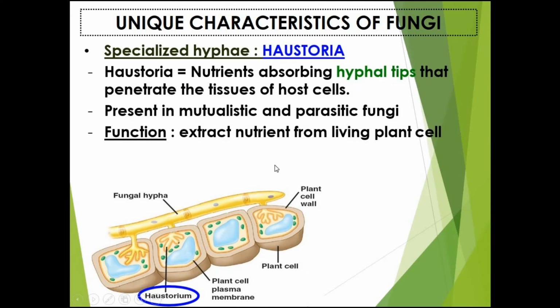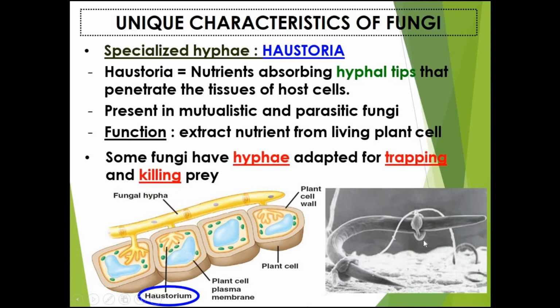Haustoria is a type of hyphae which is able to absorb nutrients by penetrating the tissues of the host cell, and this is present in mutualistic and parasitic fungi. The function is to extract the nutrients from the plant cell, but there are also hyphae which are used to trap and kill the prey. So this worm has been killed by the hyphae, and the nutrients will be absorbed by the fungi.